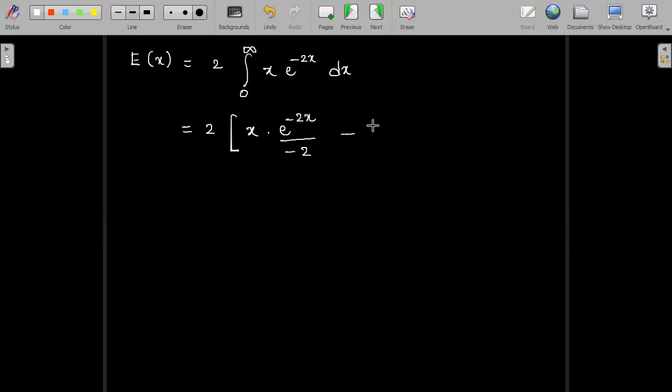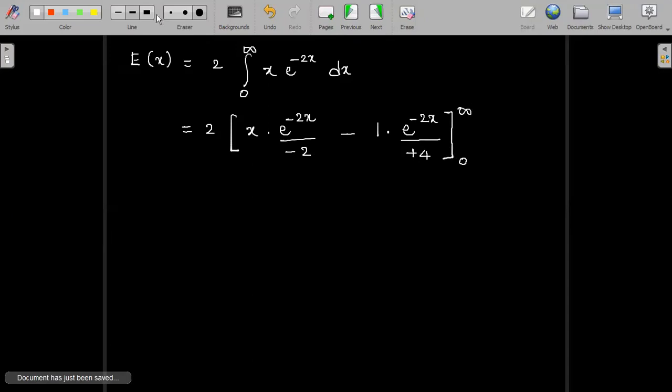Minus, according to Bernoulli's rule, differentiation of x is 1, and integration of e power minus 2x once again is e power minus 2x divided by minus 2. Already there was a minus 2 in the denominator, so minus 2 into minus 2 becomes plus 4. This is between the limits 0 to infinity.